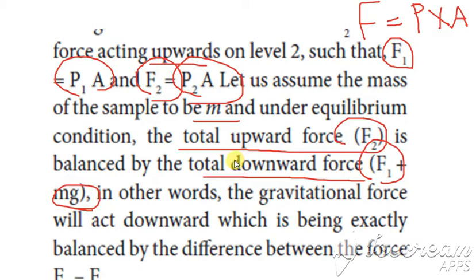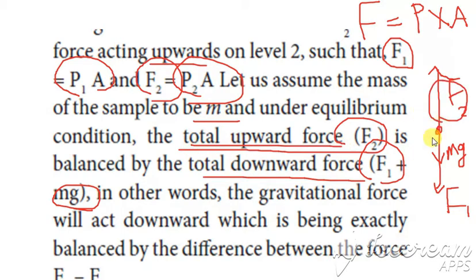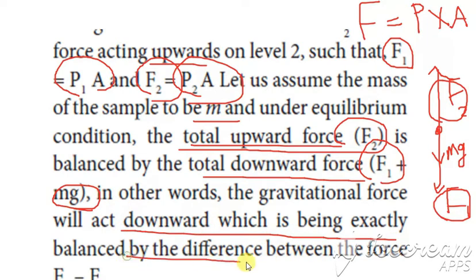So the upward force is written as what? F2 alone. F2 is the only upward force, and downward there is a force F1. In addition to this F1, there is also the gravitational force, which is written as mg. So the upward force is F2, and the downward force is F1 plus mg, and it acts downward. What is the difference in the force? It is F2 minus F1.